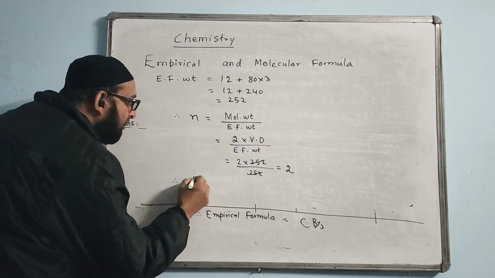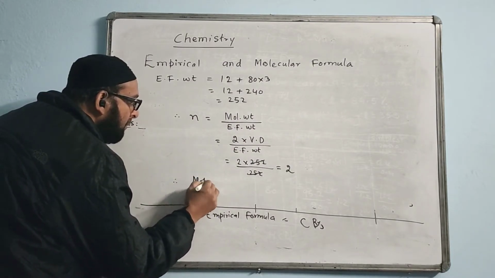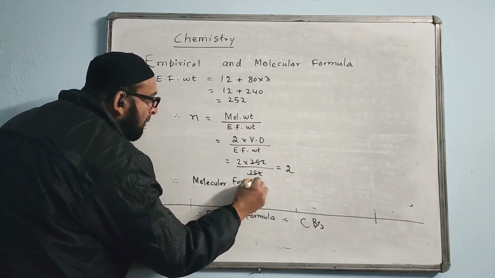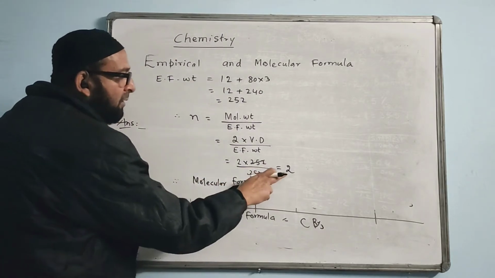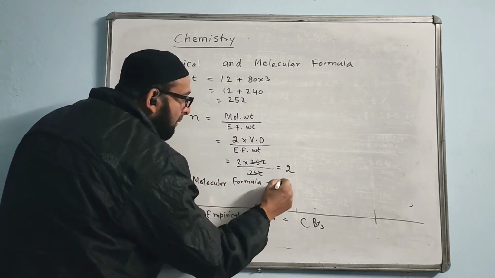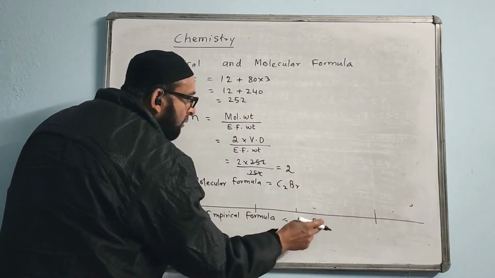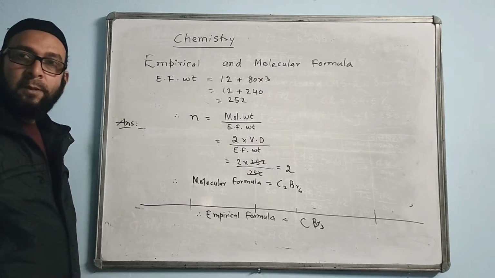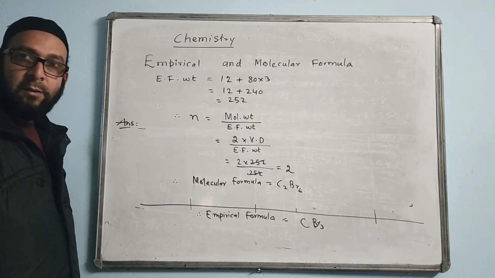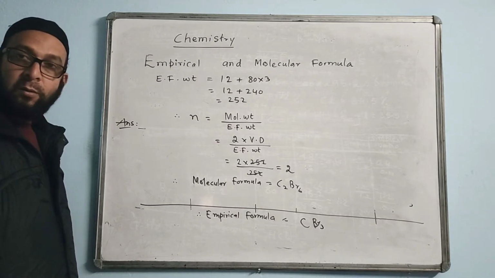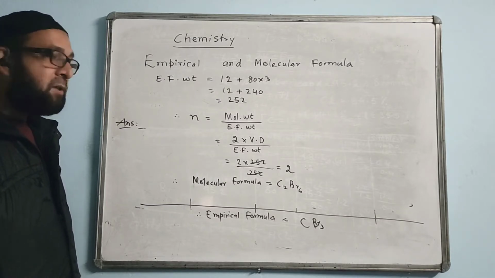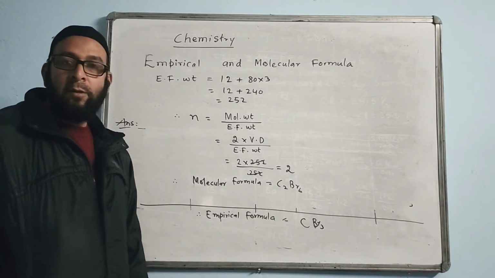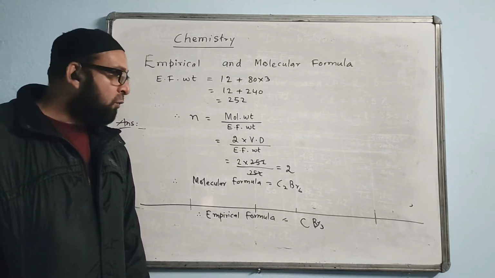Therefore, now we write, therefore molecular formula equal to the value of n, 2, will multiply in both, will become C2Br 2 3s are 6. C2Br6. C2Br6. Hope you understood. Just check Br6, 2 into 3. 2 into 3 becomes 6, no? C2Br6.